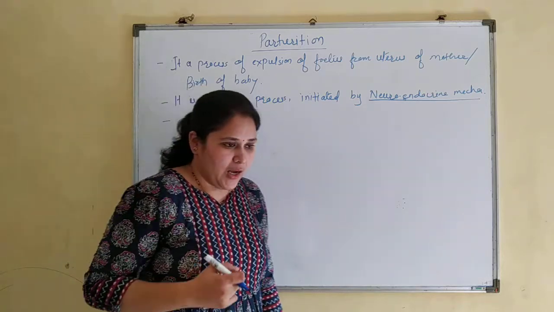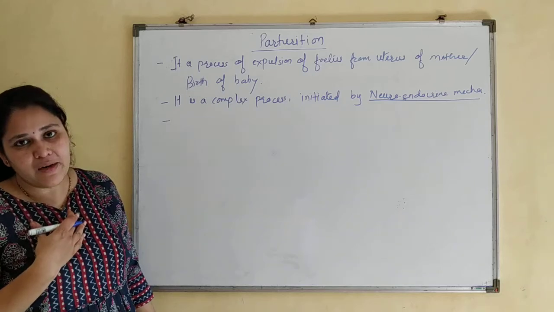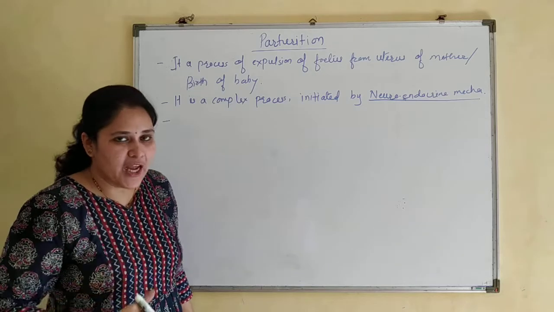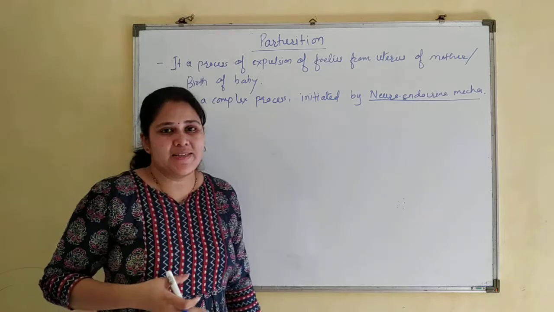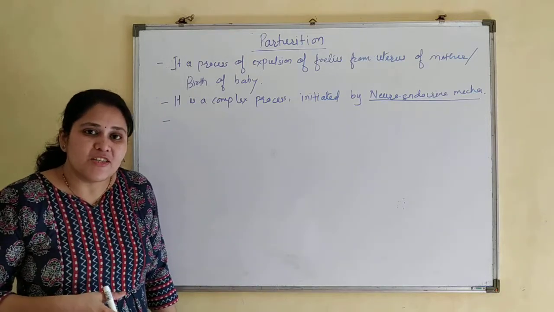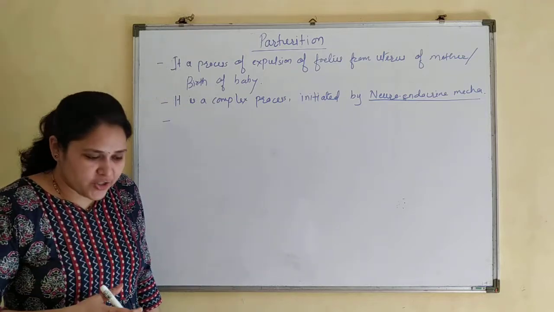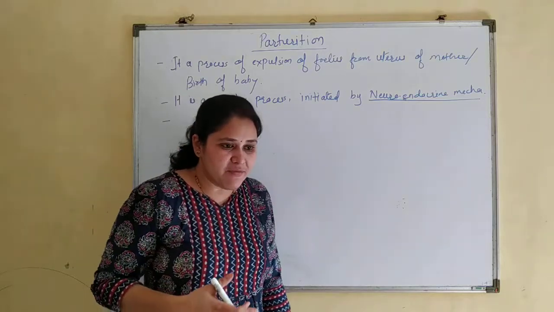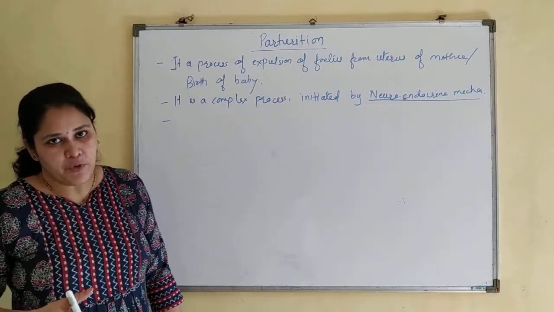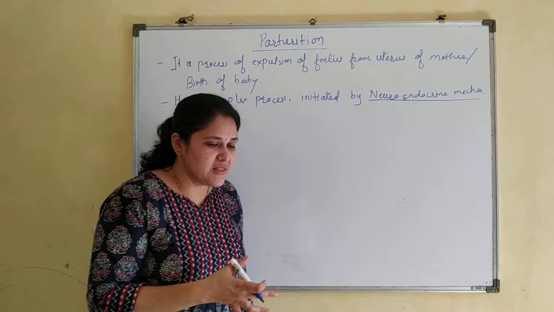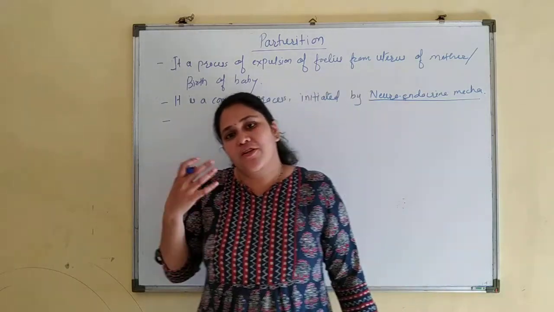Now the first signal. How can the mother feel that it is now the time for the birth of the baby? So a kind of reflex is required. That reflex is known as the fetal ejection reflex. The fetal ejection reflex is given by the fully developed placenta as well as the baby. So the fully developed fetus and placenta initiate the fetal ejection reflex.